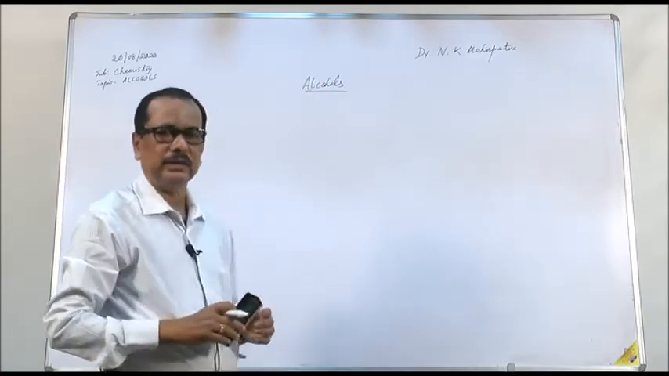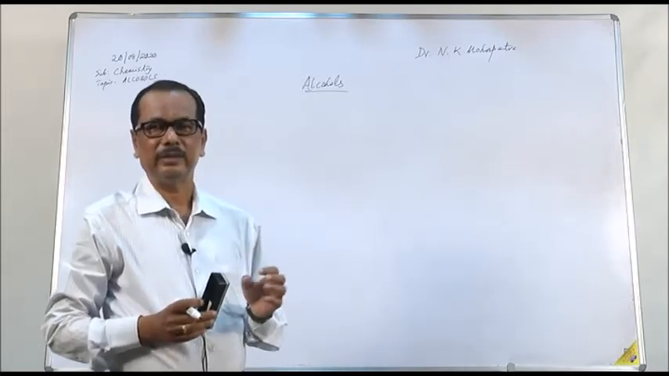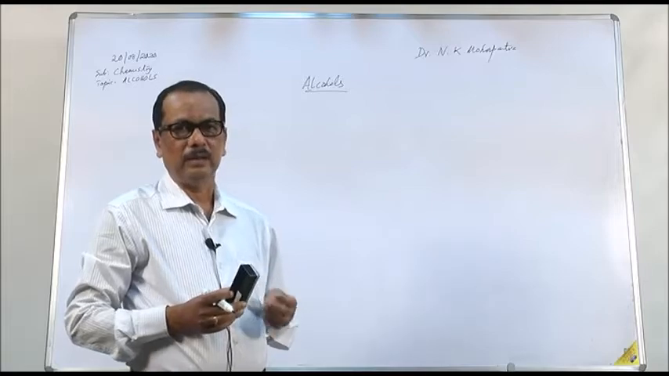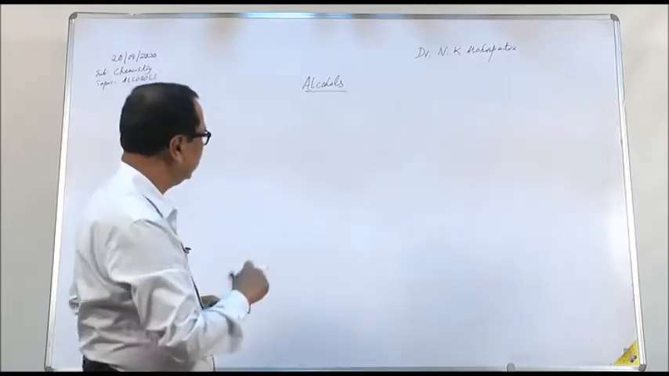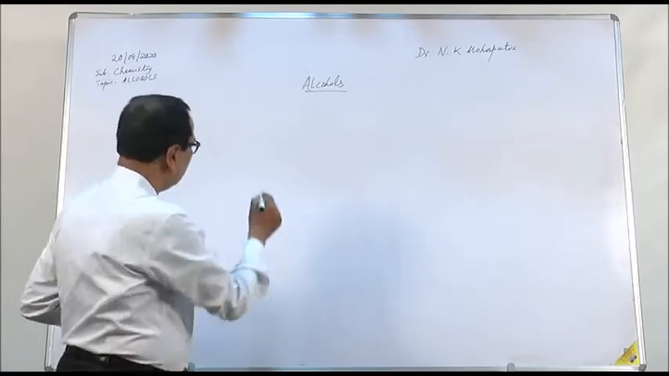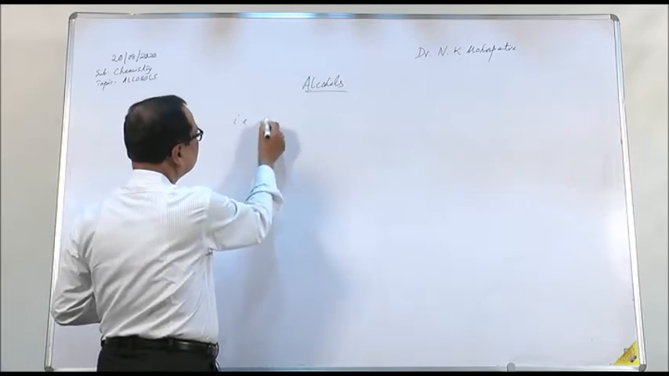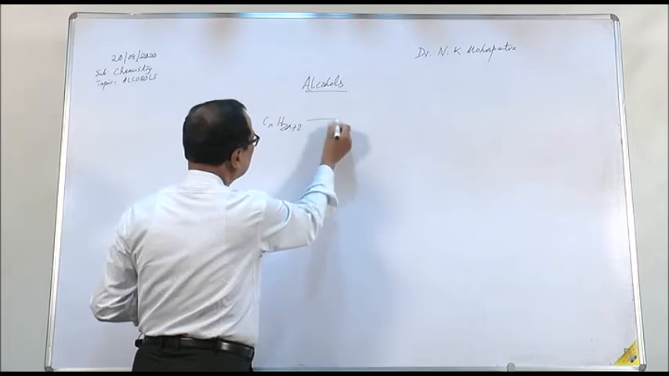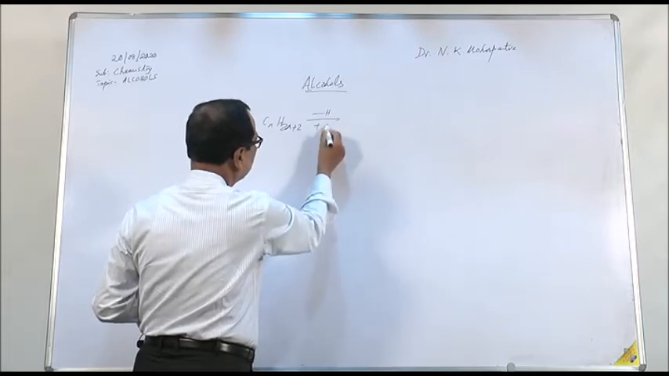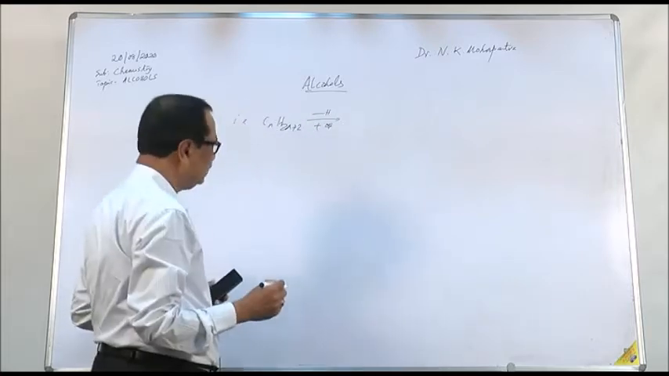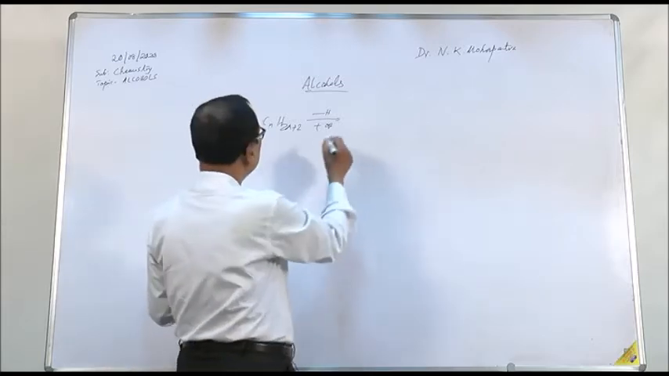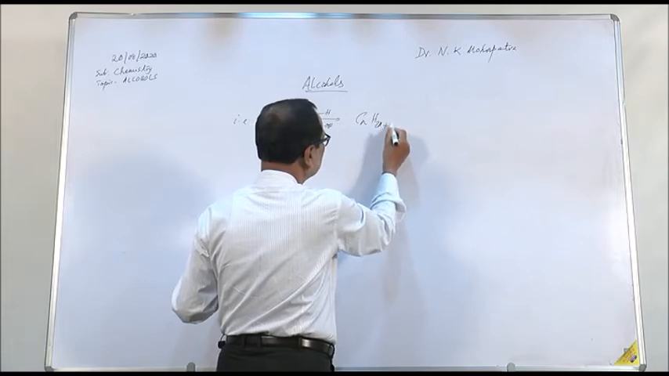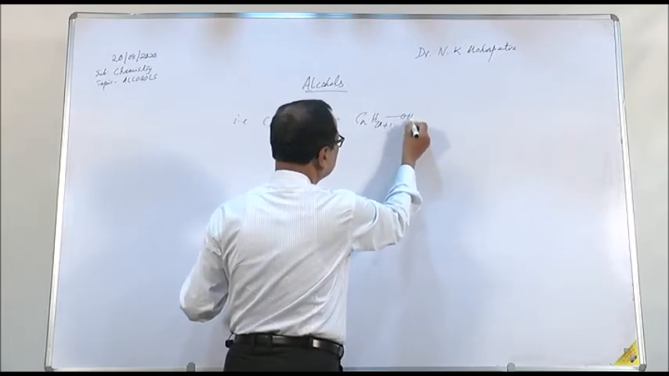Alcohol is a class of compounds where one hydrogen atom of an alkane is replaced by one OH group. One or more OH groups, then the compound is called alcohol. That is, CnH2n+2 minus H plus OH. One hydrogen atom is taken away and replaced by an OH group. The product formed will be CnH2n+1 OH.